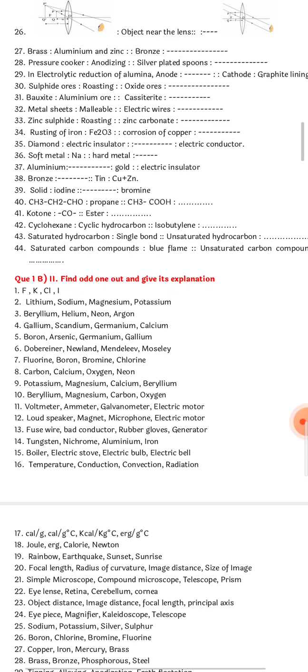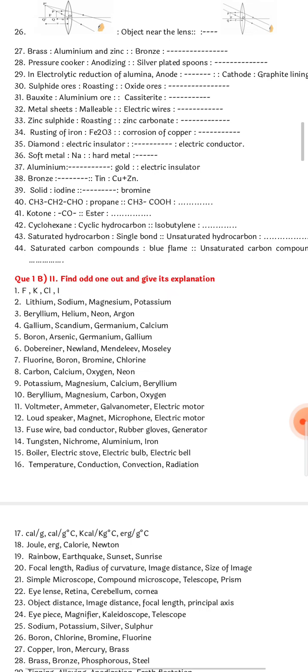So 27th one. Brass, aluminium and zinc. So what will be bronze? Okay, bronze will be which two metals that you have to find out and write. So these all things I am not discussing. It's very easy. Copper and find out the next one. Question number 28. Pressure cooker is anodizing. Silver plated spoon, obviously it is electroplating.